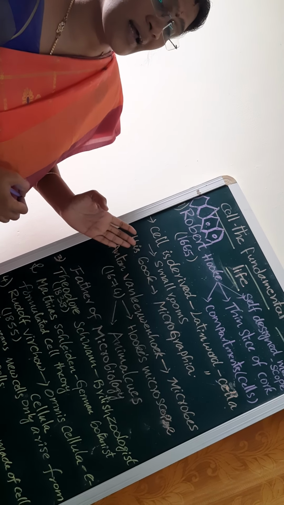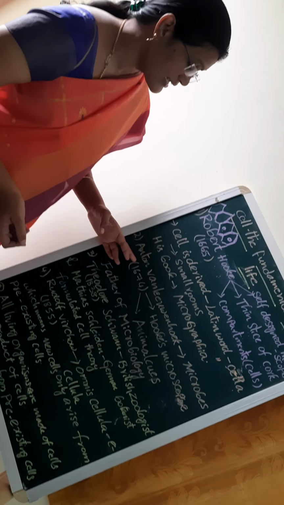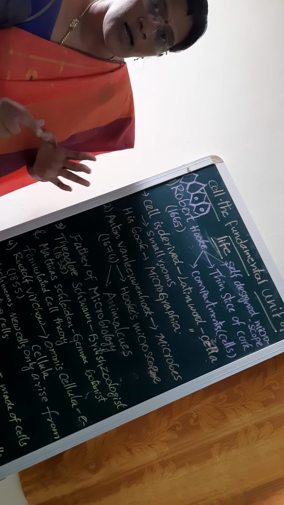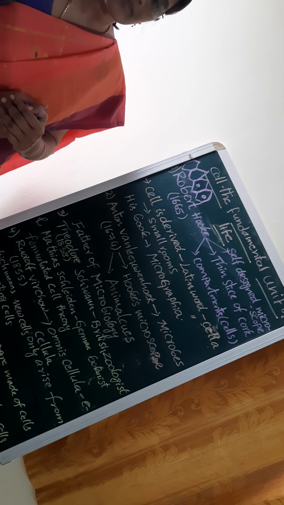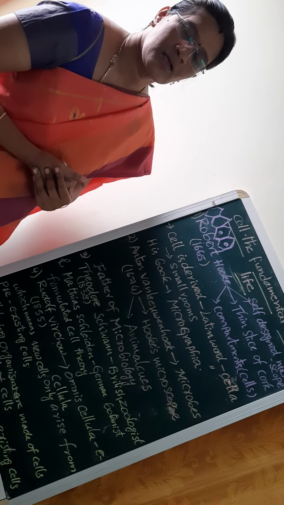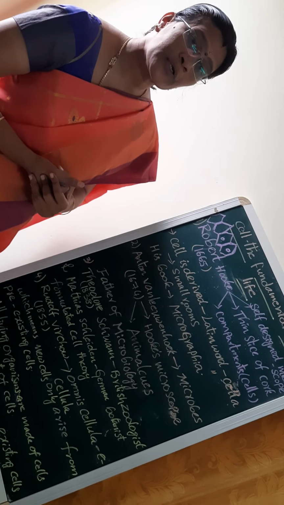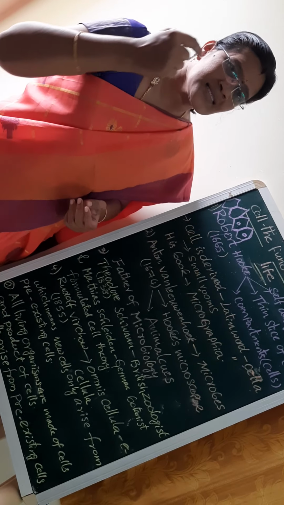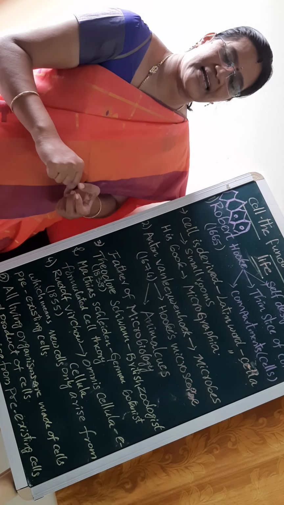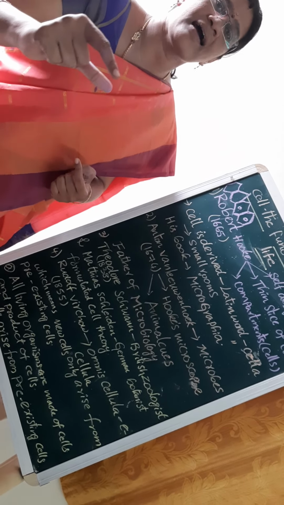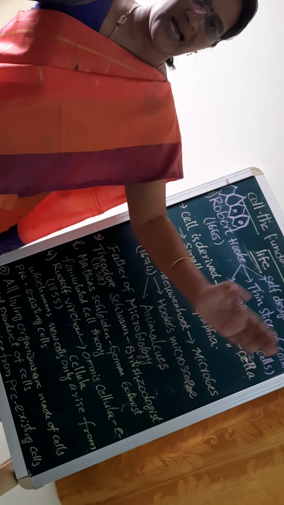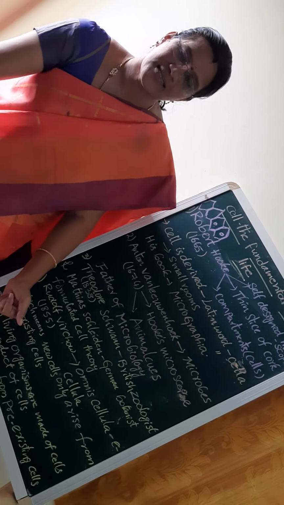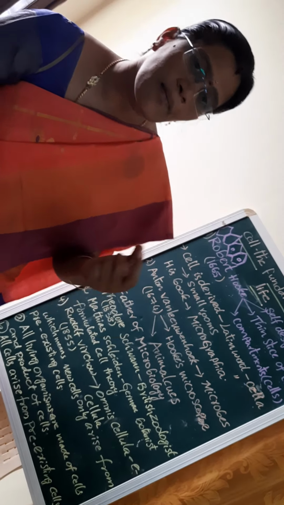There are other scientists also who worked on this. Can you guess who those scientists are? Yeah. In 1674, Antony van Leeuwenhoek also observed some microbes. What are microbes? The microorganisms. Why are they called microorganisms? The organisms that cannot be observed by your naked eye, that can only be observed by the microscope. So they are called microorganisms. The small organisms are called microbes.